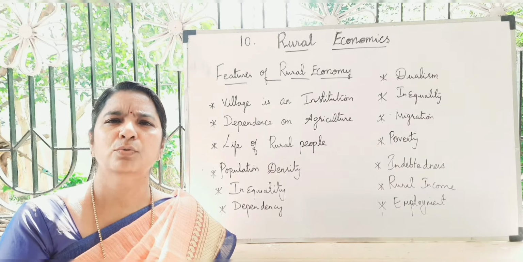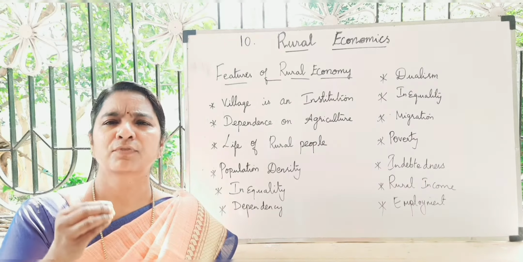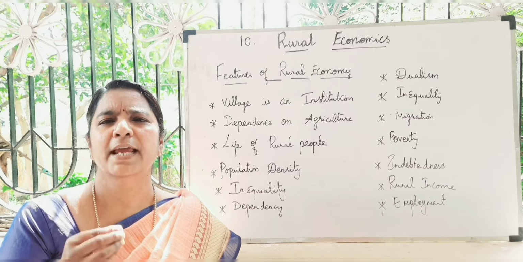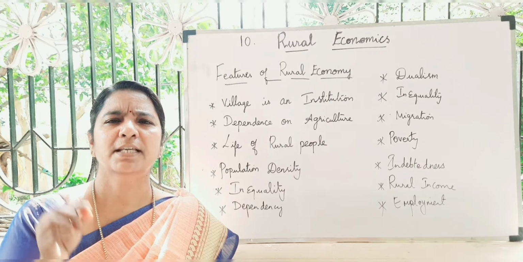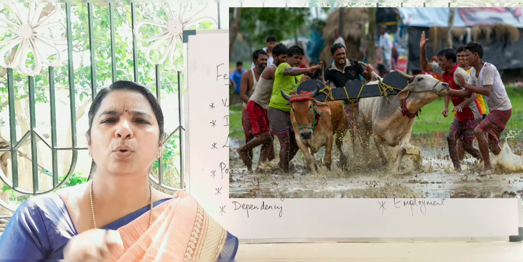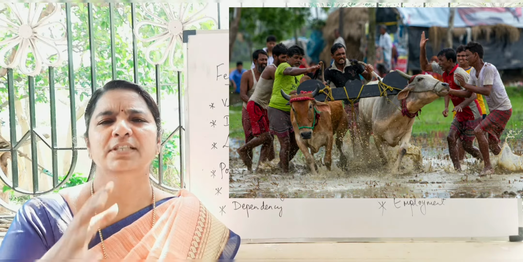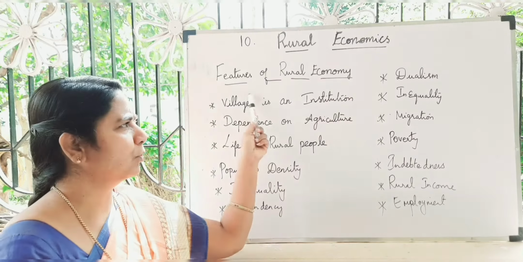According to the 2011 population census, there are 6,40,867 villages in India. In that, 68.84% of the total population, that is 121 crore, lives in rural areas only. So, features of rural economy.